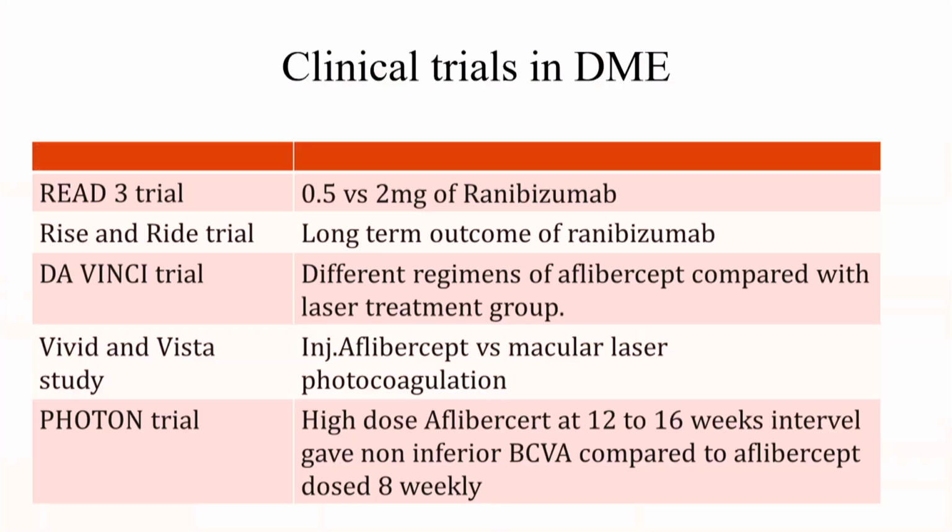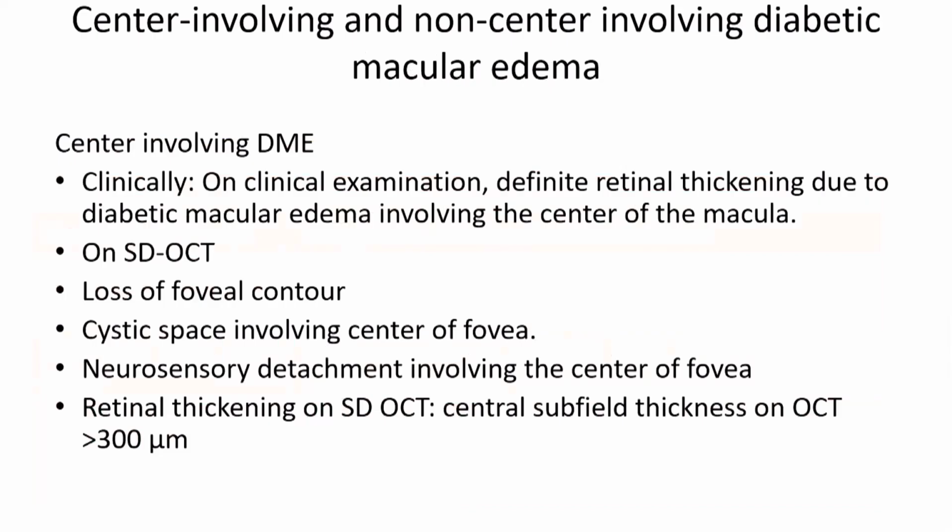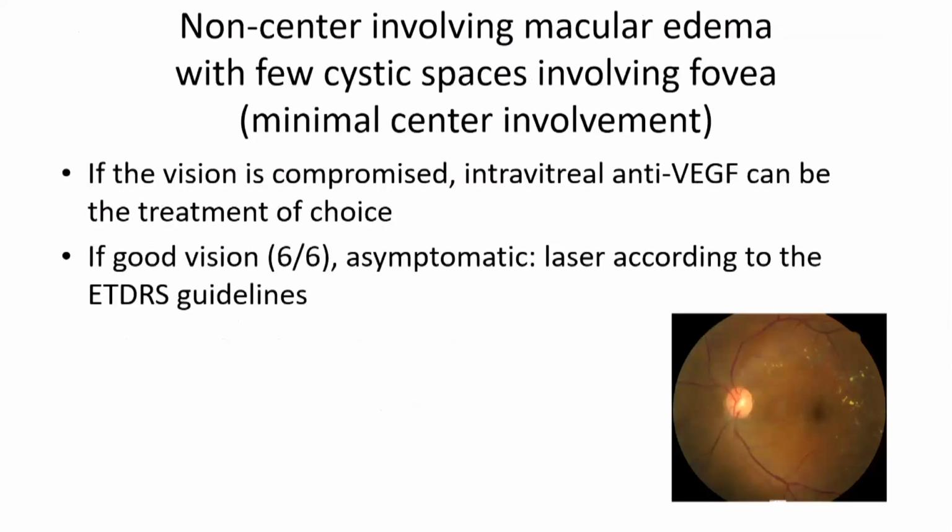A lot of clinical trials have studied different anti-VEGFs in comparison to the laser. They have really been compared very well. And I'll quickly go to what sir wanted me to say: if it is a patient where the vision is compromised, anti-VEGF is usually a better choice. If the vision is really poor, that is 6/60 or lower, these are the patients where you do not want to use an anti-VEGF, rather use a VEGF trap here. In comparison, if a patient has 6/6 vision with the edema away from the fovea, do laser. If this involves even a little amount of fovea, please inject.